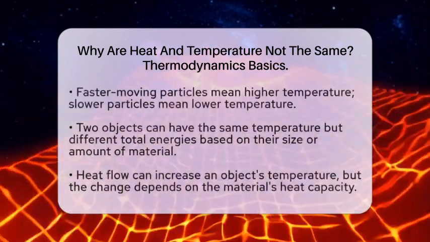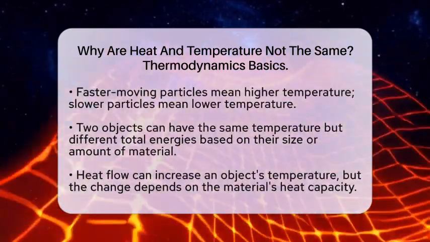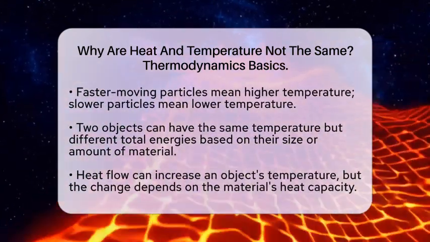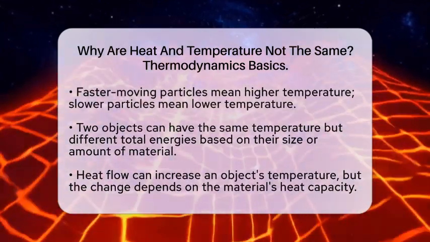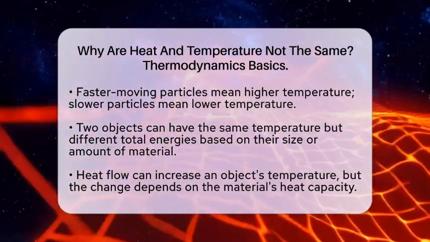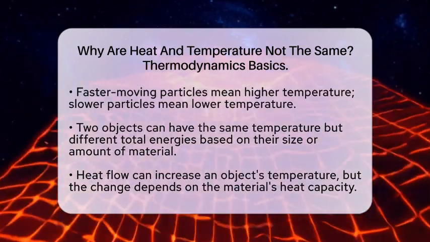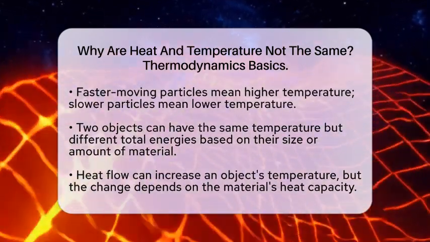For example, a large pot of water and a small cup of water can both be at the same temperature. That means their particles have the same average energy. But the pot contains more total energy because it has more water molecules.